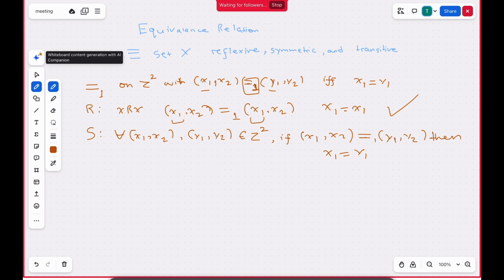By the symmetry of equality, y1 is equal to x1, meaning (y1, y2) and (x1, x2) are related by this relation. So it is symmetric.